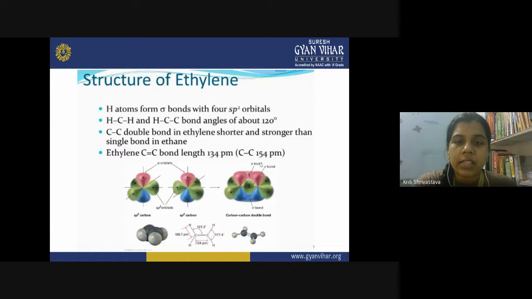Single bond length is 154 pm. So you can notice that the double bond length is shorter than the single bond length, and it indicates that the carbon atoms are closer in the double bond than in the single bond. So the bond strength will be greater in the case of a double bond than in the case of a single bond.